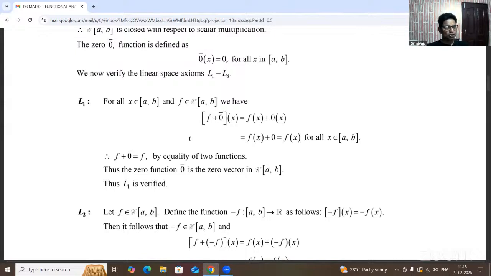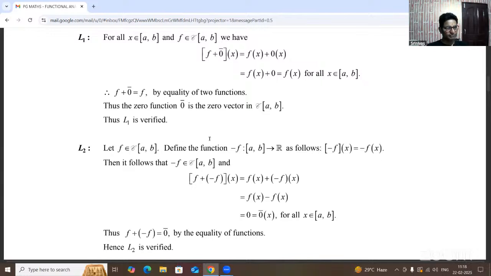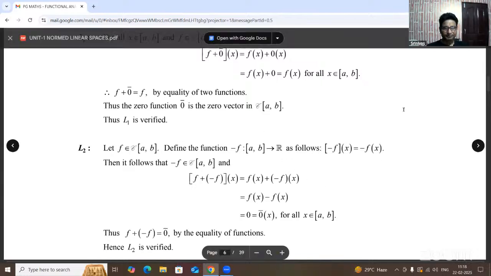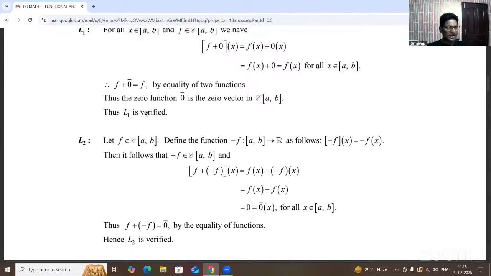So, f plus 0 bar of x equals f of x plus 0 bar of x, and again we get f of x. Simply written as f plus 0 bar equals f. Next, the zero function means a zero vector in C of AB. So, L1 is verified and L2 is,